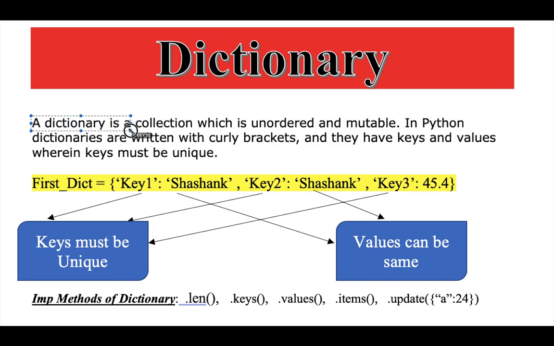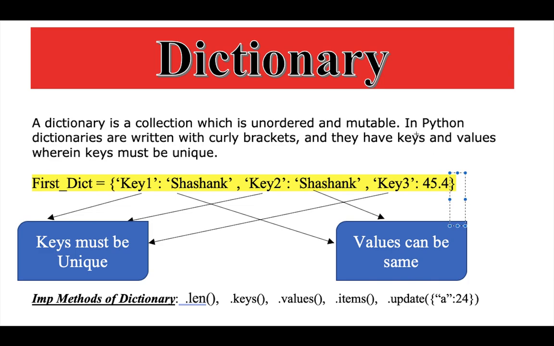Also, you can see on the screen, dictionary is a collection which is unordered. Unordered means you don't have to take care of indexing like you did in list or string data type, right? So in this case, you don't have to take care of indexing. Also, dictionary is mutable. That means you can change the value, right? Also in Python, dictionaries are written with curly brackets. So here you can see it written under curly brackets, right?